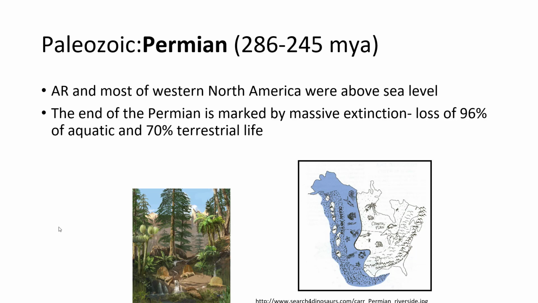So we had all these cool critters like Dimetrodon you see down here, and all these big conifers and lycopod trees, these big fern-like plants here. We had lots of critters on land, but by the end of the Paleozoic, 96% of aquatic life, including marine life, is extinct, and 70% of life on land is extinct. And that may have been due to a lot of volcano activity changing the climate rapidly during the end of the Paleozoic. And there may have been some impacts from asteroids too. I'm not sure exactly what caused the Permian extinction, but we can look into it as the semester goes.